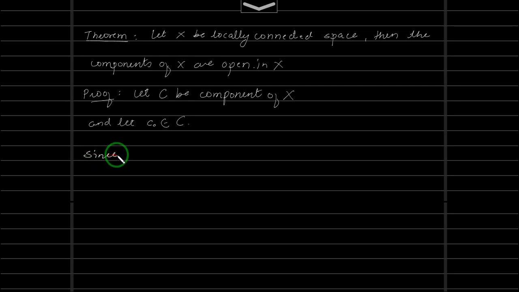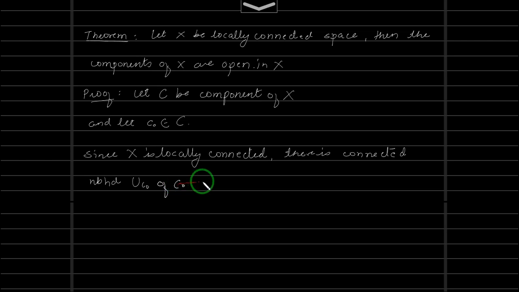Since X is locally connected, there is a connected neighborhood, say UC0, of C0 such that C0 belongs to UC0, and UC0 is contained inside X as a subset of X. Now C0 is in C and C0 also is in UC0.